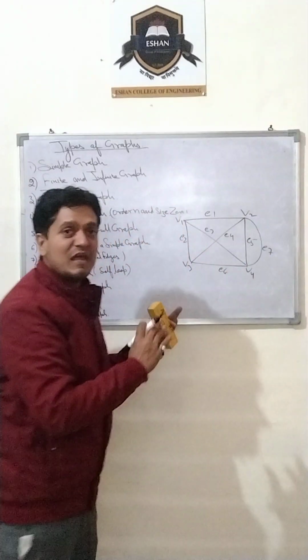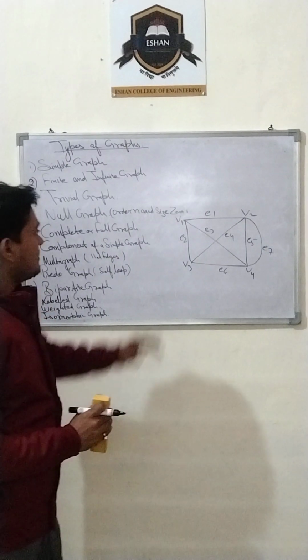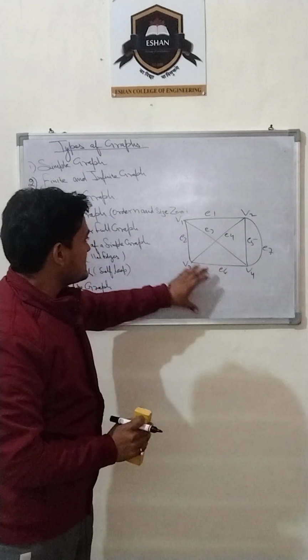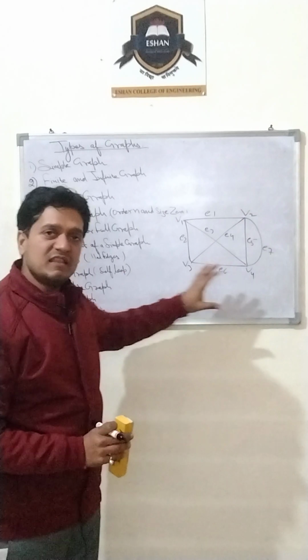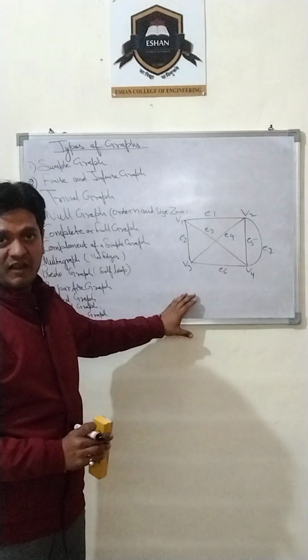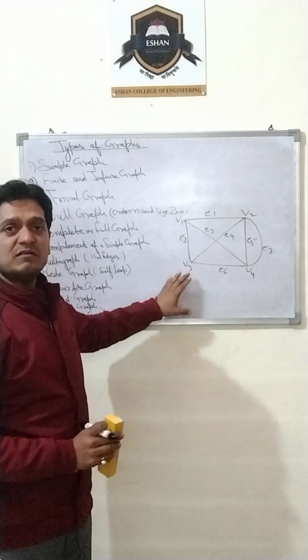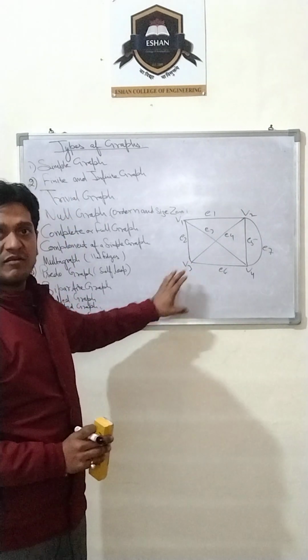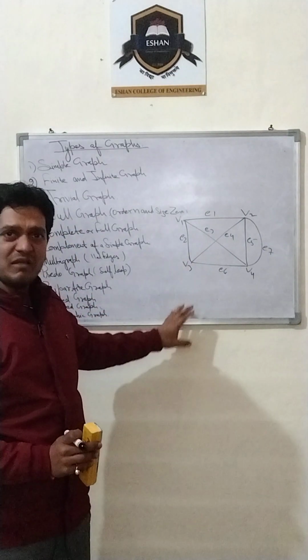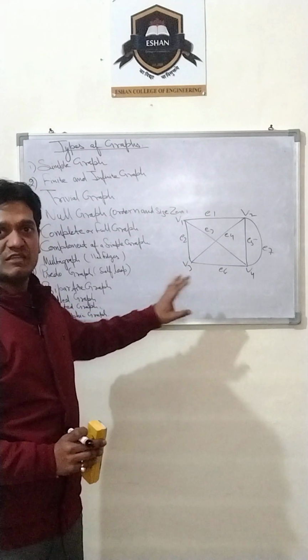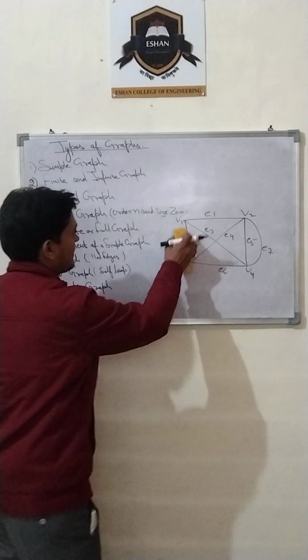This is called a labeled graph, in which there are four vertices and seven edges. Labeling of this graph is done in a very efficient manner. Each vertex has its name and each edge has its name. It's called a labeled graph.